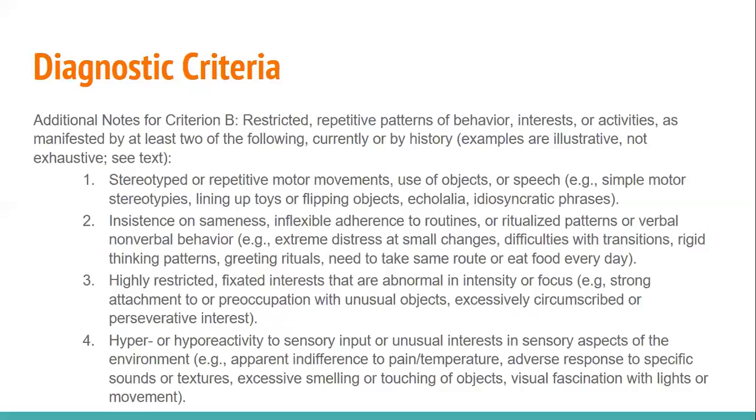We also might see, for the 4th area, hyper, which is over, or hypo, under, reactivity to sensory input, or unusual interests in sensory aspects of the environment. For example, we might notice that this individual is overly sensitive or undersensitive to pain or extreme temperatures. Or we may see adverse response to specific sounds or textures, excessive smelling or touching of objects, or a visual fascination with lights or movement.